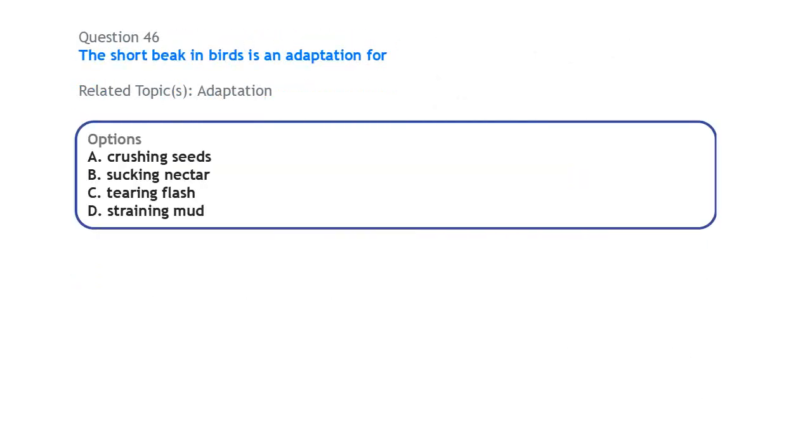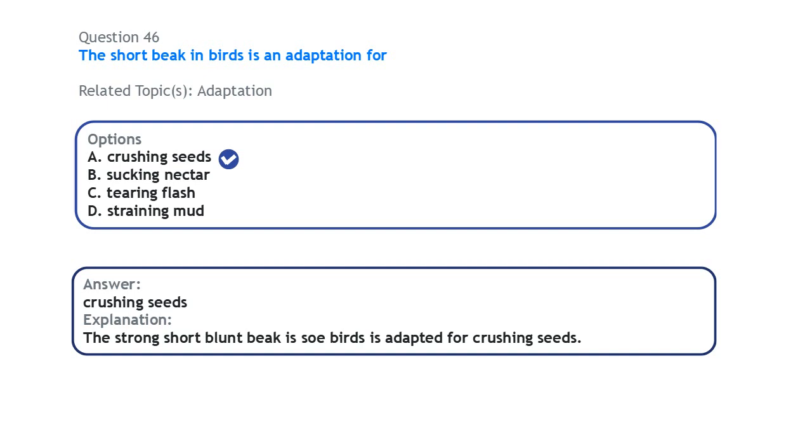Next on adaptation, the short beak in birds is an adaptation for crushing seed. So birds that feed on seed usually have short beaks that are blunt. For those that suck nectar, they have long beaks to reach the nectar. For those that tear flesh, carnivorous birds like hawk, owl, and eagle, they usually have hooked beaks. While for those who strain mud, they usually have blunt claws.